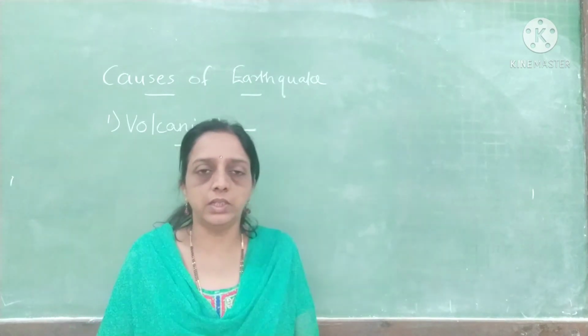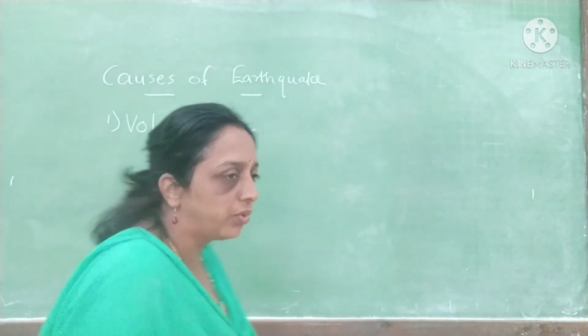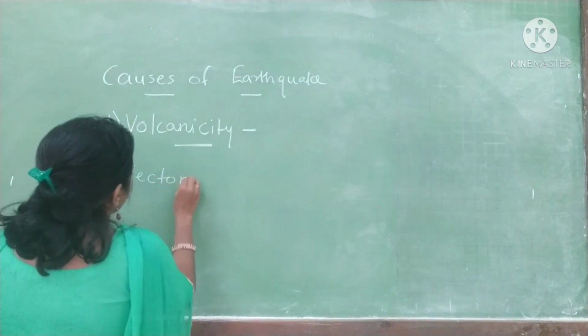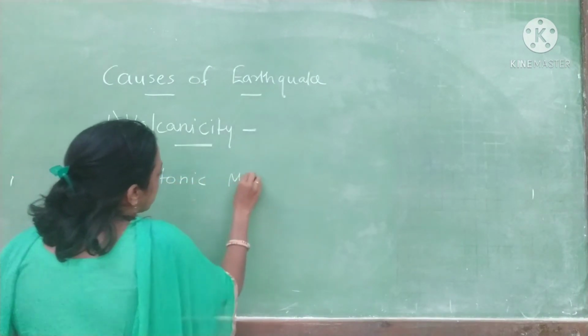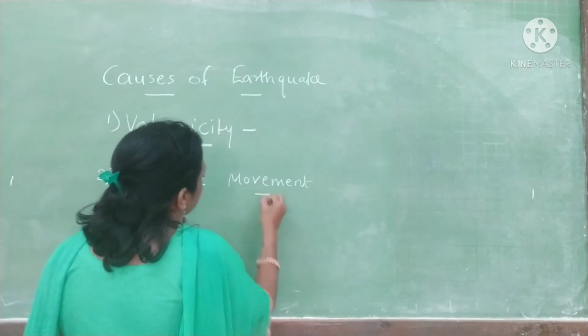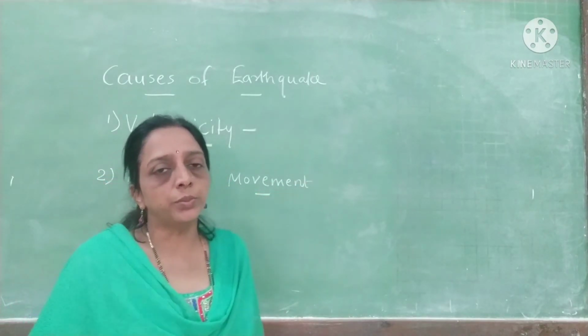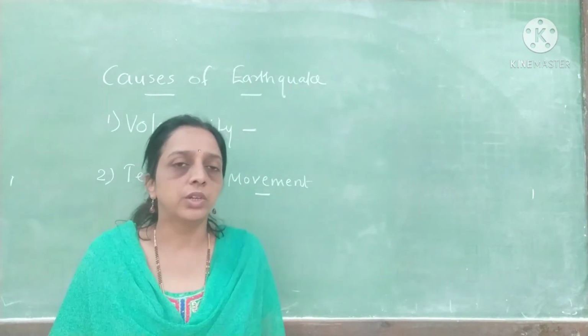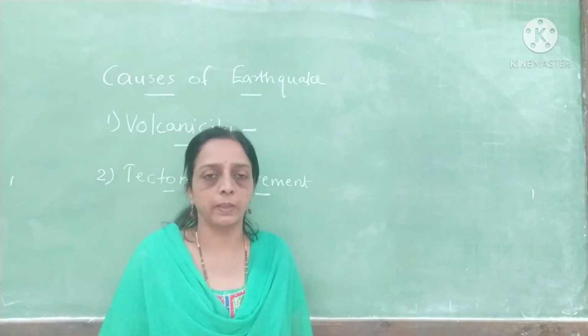The second reason is tectonic movement, that is continents moving in a direction.